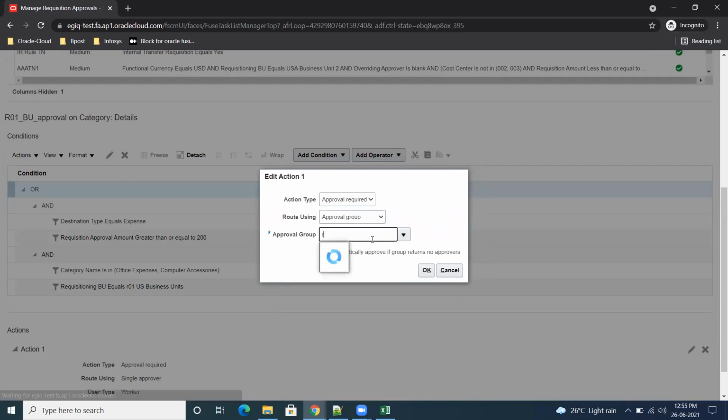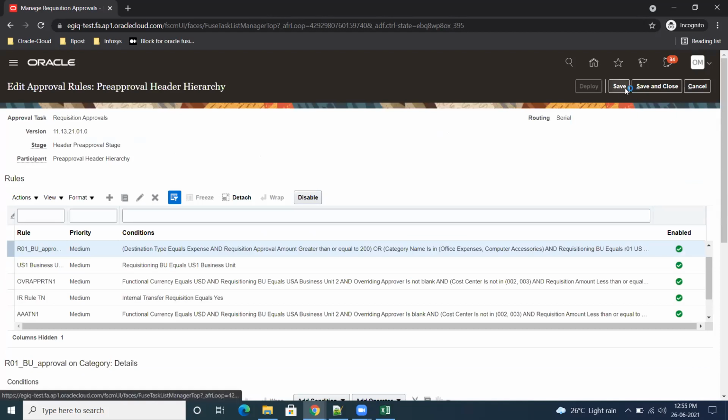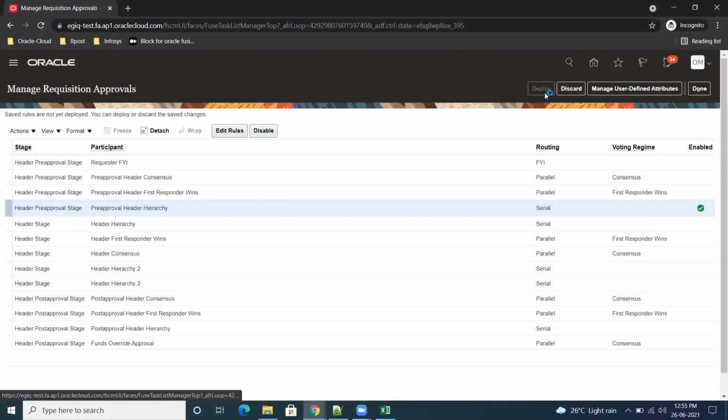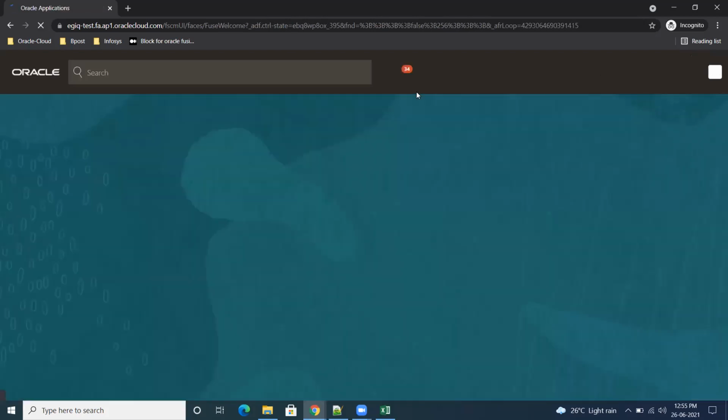So here approval group, my approval group is R01 Part 01 approval. Automatically approve group returns. No, I don't want to do like that. Just click on OK. Okay. And then save. Deploy the page. Changes were deployed.